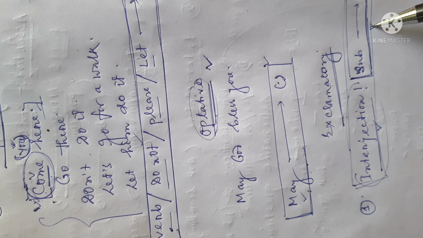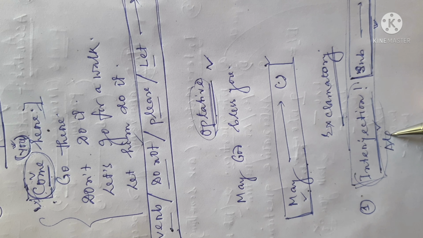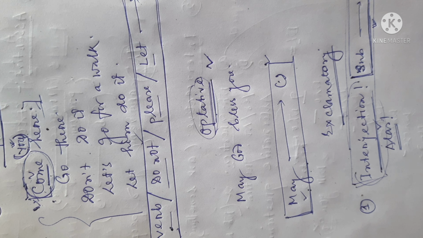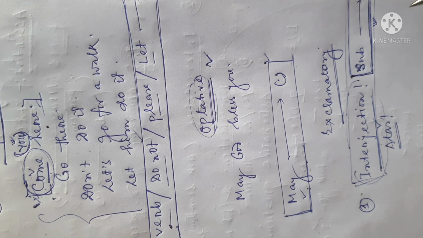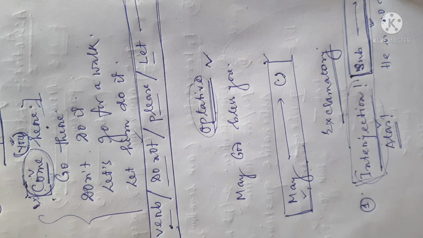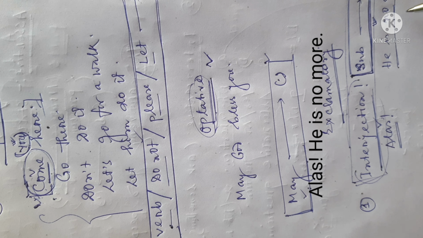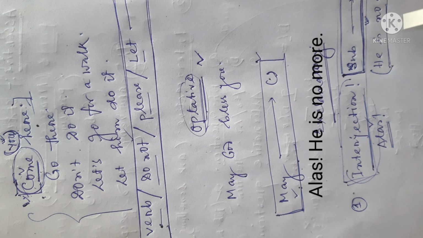And this type of sentence always has the label of the interjection. Suppose the interjection is alas. Alas is the interjection which shows sorrow, and the statement which follows the interjection may be, he is no more. He is no more is the sentence which shows that the man is dead. The man has died.